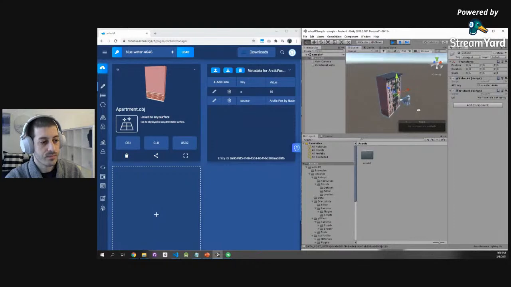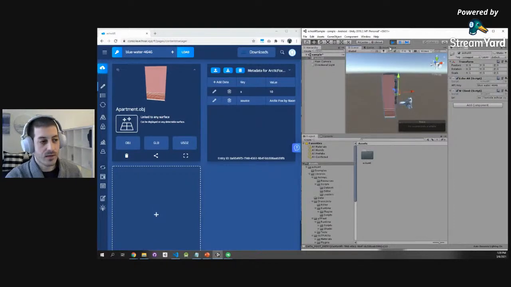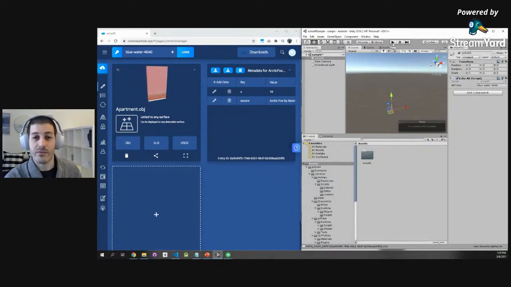Now I'm going to stop this from playing, and suddenly everything disappears. Remember, everything is coming from the cloud, so nothing actually persists in memory. This means that when you build your application, it's going to be super, super small because none of the assets are actually preloaded in your build.